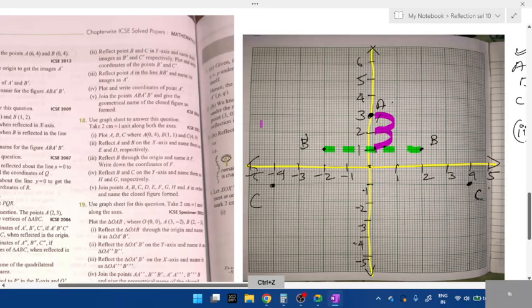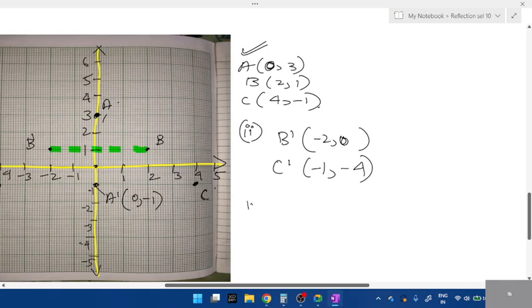Is this clear? All of you understood? Okay, and make sure you write the green line. The green line should be dotted line. Only your main image should be a solid line. Okay, so the answer is this A dash, 0 comma minus 1. Write and plot and write the coordinates of A dash. All they want is just the answer. They'll check your value in the graph, and if both are correct, you'll get 1 mark for that. A dash is equal to 0 comma minus 1.